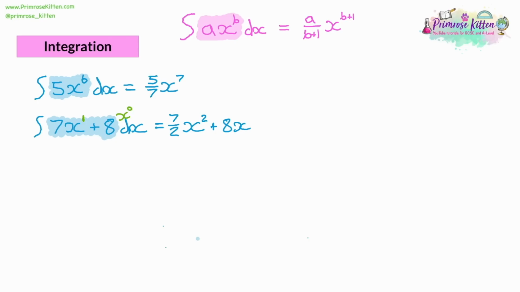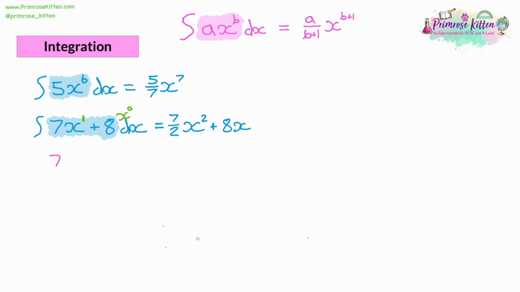Now, there's one extra thing here you might notice, which is that when you differentiate, you lose a term. So let's say we differentiated 7x plus 8. We would reduce the power to get 7x to the power of 0. And then with the plus 8, that's 8x to the 0. We'd multiply the coefficient by the power and get 0x to negative 1. And if you multiply something by 0, you get 0. So we don't write the 0x to the negative 1. We lose a term. And then the 7x to the power of 0, we just write 7, because x to the power of 0 is 1.